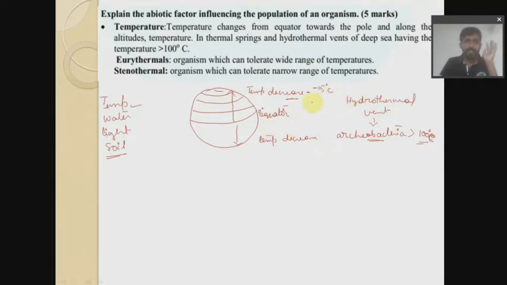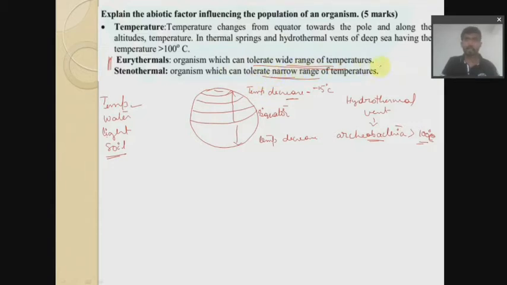Next, we have eurythermal and stenothermal organisms. What do you mean by eurythermal and stenothermal organisms? As mentioned here, this is important with respect to the definition. You have to mention that they tolerate a wide range of temperature or a narrow range of temperature. Wide range of temperature or narrow range of temperature.